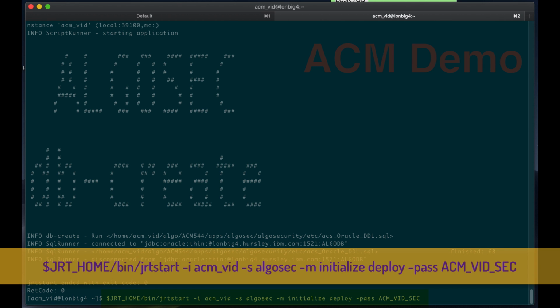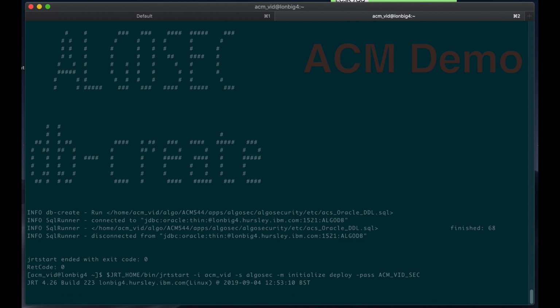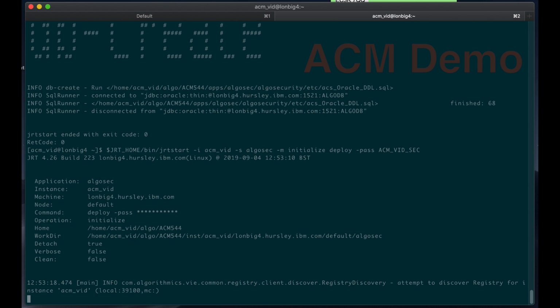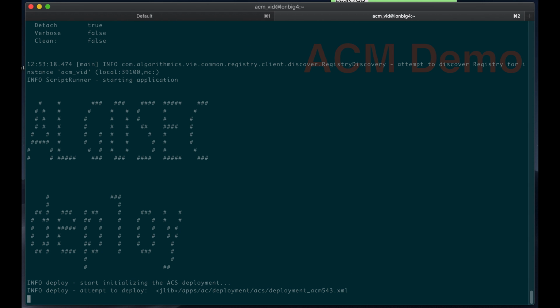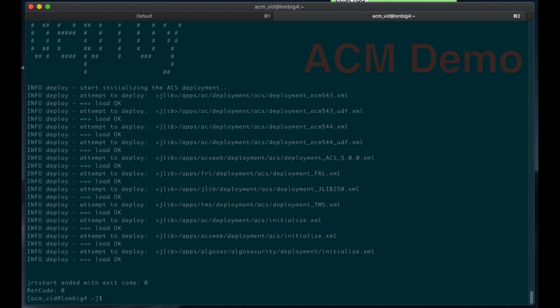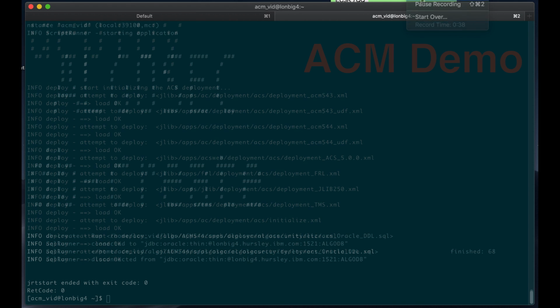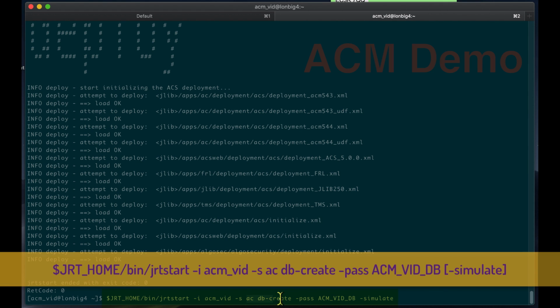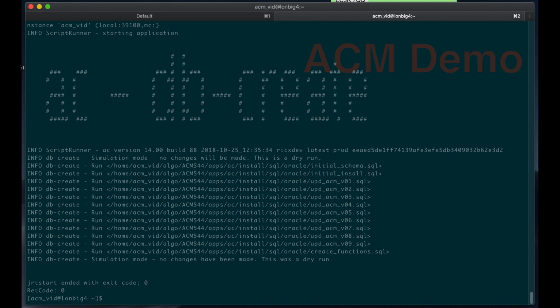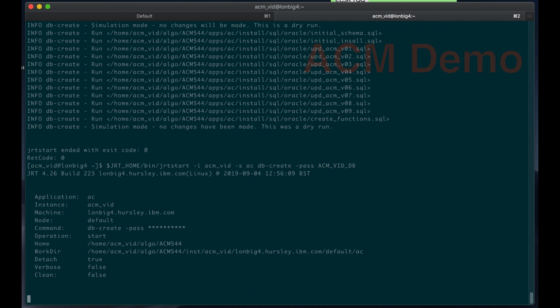So this is the initialized deploy stage, and this actually populates the security database with the out-of-the-box configs. Now we're going to run the create on the main database, which is again just populating the schema with basic table structures.